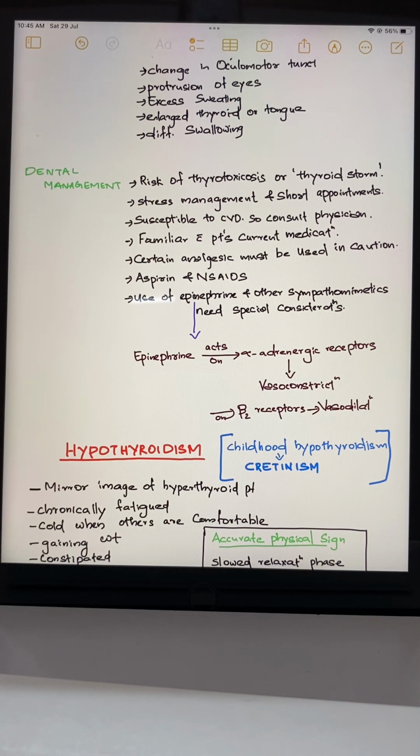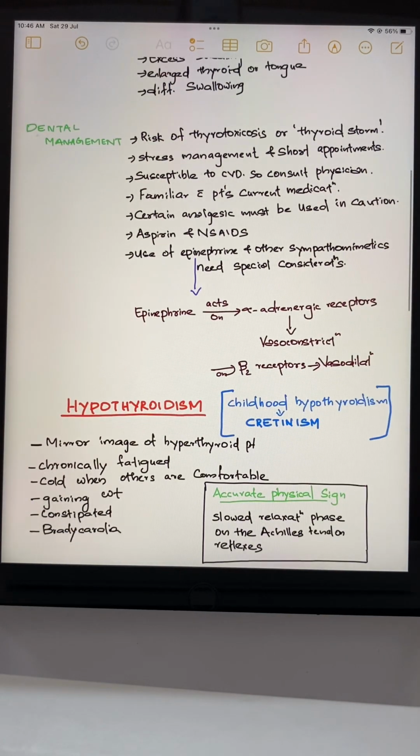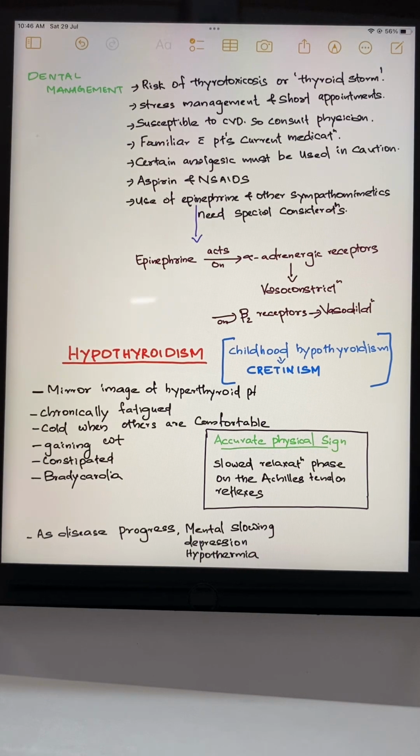So elective dental care is really important. Then the other thing is stress management. They will have a lot of stress as a part of this disease. So we need to be very gentle with them, and short appointments have to be given. And whenever they are not comfortable with the treatment, you need to immediately stop the treatment. So we have to manage stress like that. Then these hyperthyroid patients are highly susceptible to cardiovascular disease, so consult with the physician.